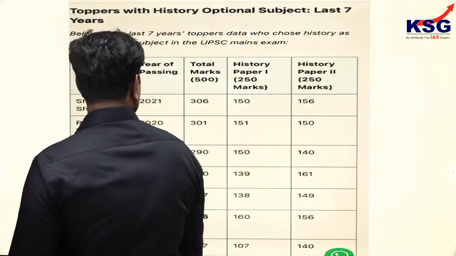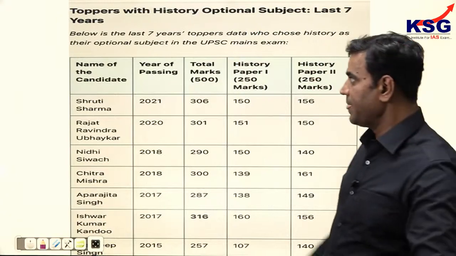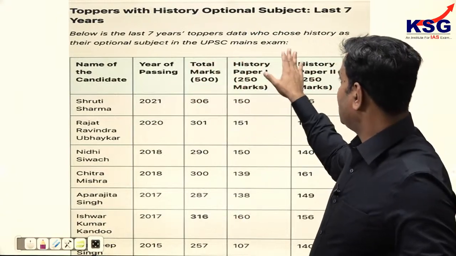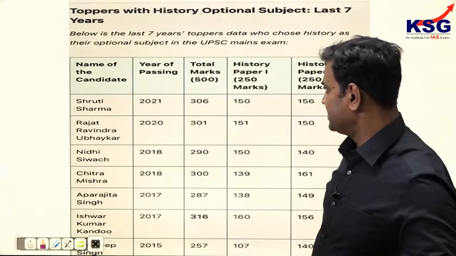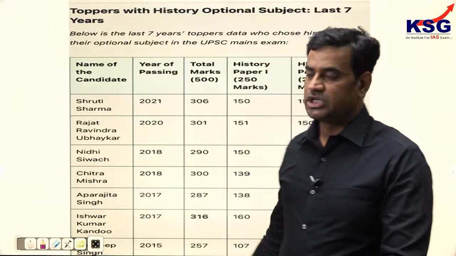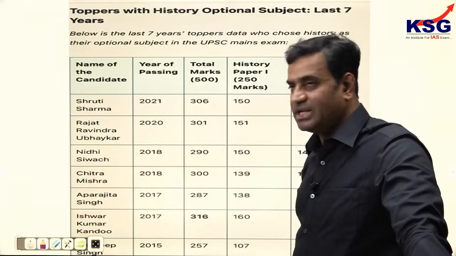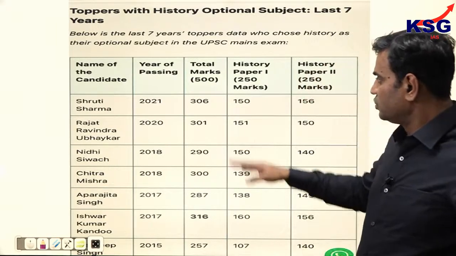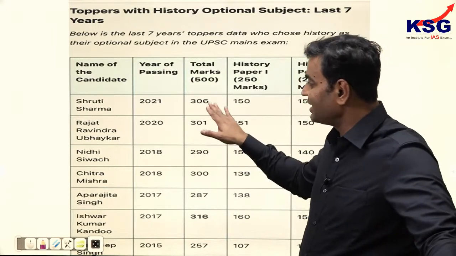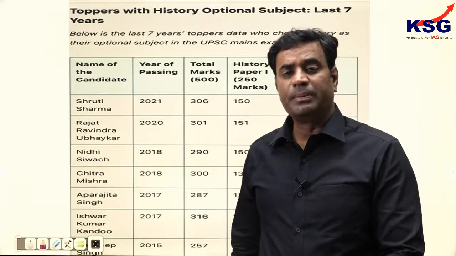Looking into this pattern, I'll let you know the toppers with history optional subject in the last 7 years. Below is the data of 7 years for toppers who chose history as the optional subject in UPSC, and we have the breakup of marks also. First of all, Srushti Sharma, who scored All India rank 1 in the UPSC examination last year, scored 306 marks in history optional, and that was one of the major factors for her rank 1.